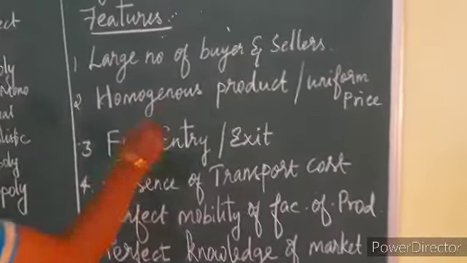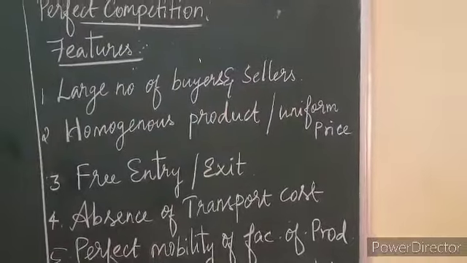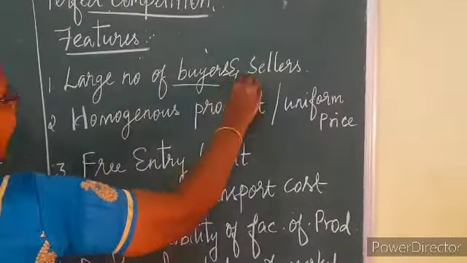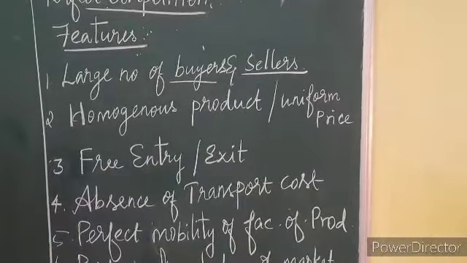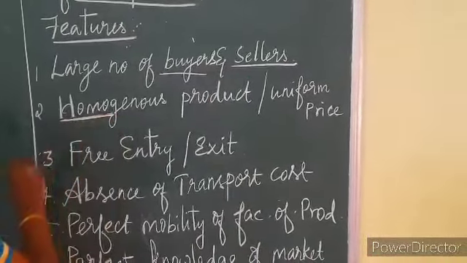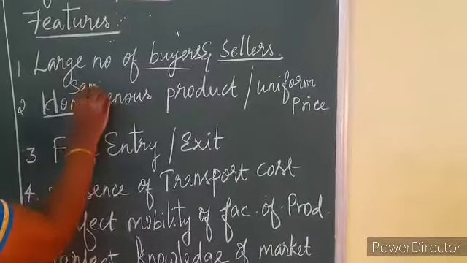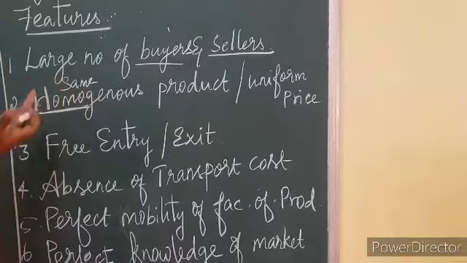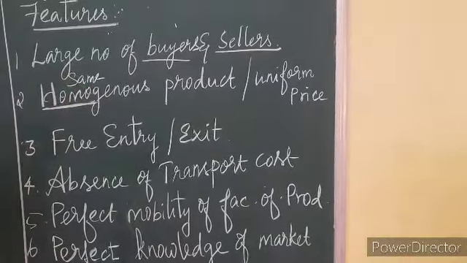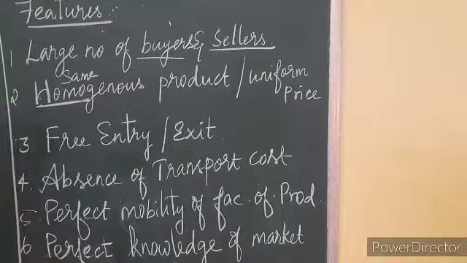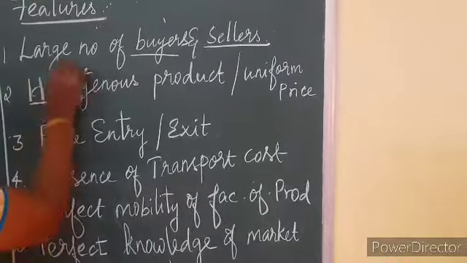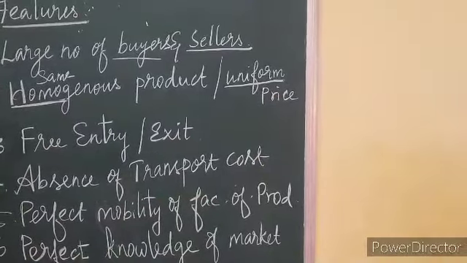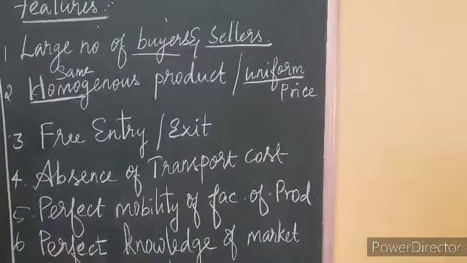Large number of buyers and sellers. In perfect competition, there should be buyers and sellers in large numbers. Homogeneous product. What do you mean by homo? I already told you, same. So the products which are sold in the market are the same in size, shape, also weight, color, everything will be the same, and also prices will be uniform. The same price should be prevalent in the market.